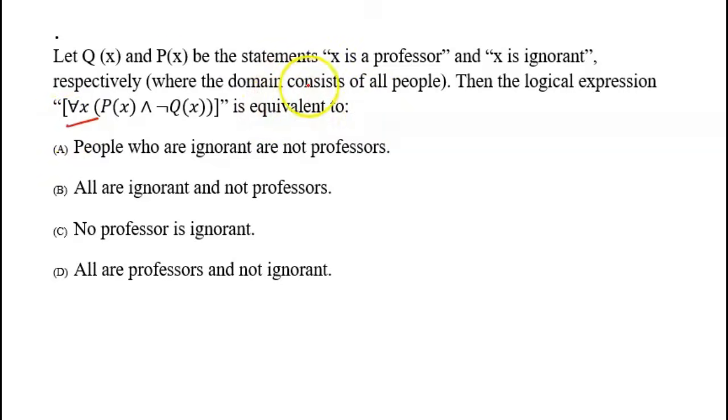For all x, Px means X is ignorant, and negation of Qx will be X is not a professor. So all are ignorant and not professors. So that will be the correct statement, because this is what they are saying, that for all x, X is ignorant and X is not a professor, means all are ignorant and not professors.